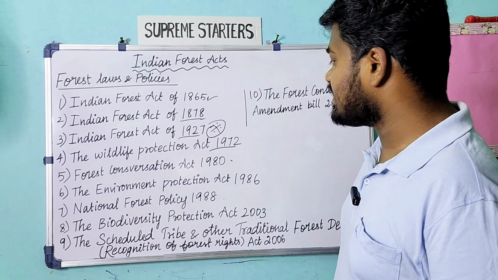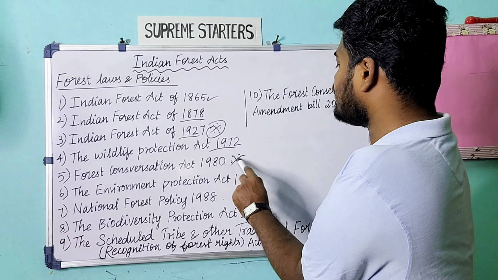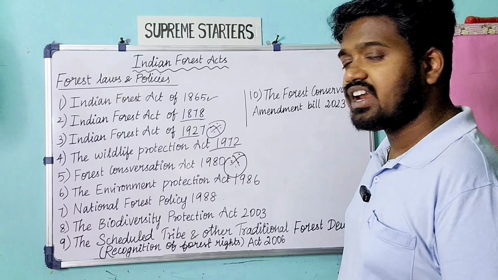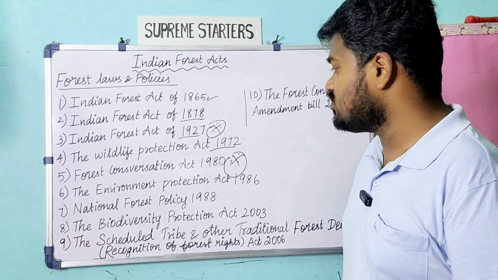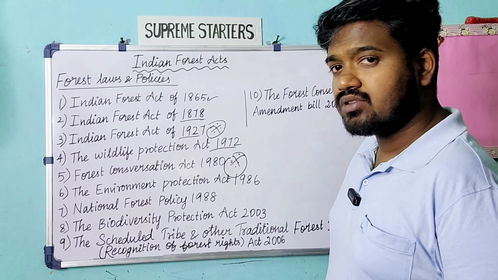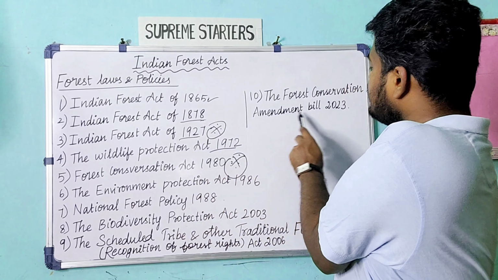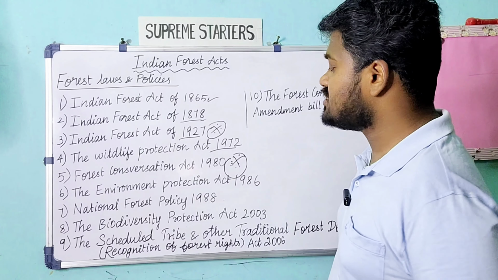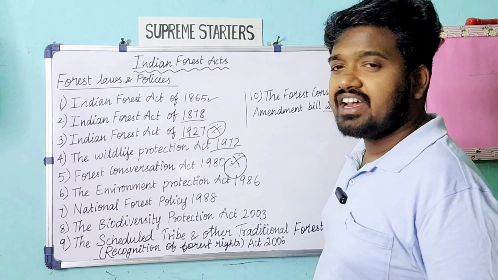So then the Forest Conservation Act 1980, it is the Bible, very important. Till now our forest conservation is based on this Forest Conservation Act 1980 only. So that much importance it holds, and we will see the Forest Conservation Act 1980 in detail also. And recently the Forest Conservation Amendment Bill 2023 is going to bring some major changes in this Forest Conservation Act 1980.